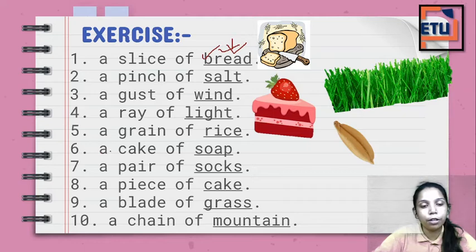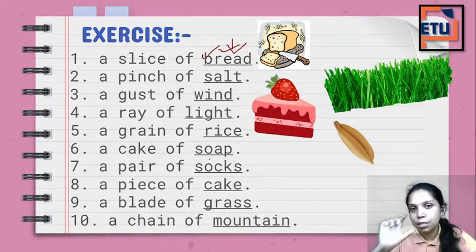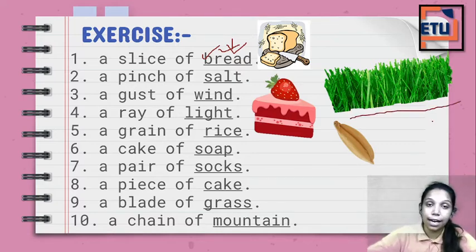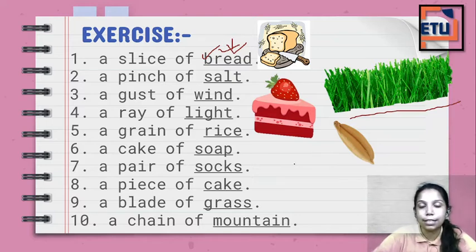Now see, where was I? Now see, a cake of soap. You know, a small piece of soap is called a cake of soap. Did you know it? A pair of socks, as I told you, a pair of shoes, a pair of glasses, a pair of scissors, a pair of trousers, okay? A blade of grass. You know what a blade of grass means? See this part, a narrow leaf of grass. That is called a blade of grass, okay? A chain of mountains. A chain of mountains, okay? So the mountains never keep on growing, like, let's say a mountain is placed in a simple line.